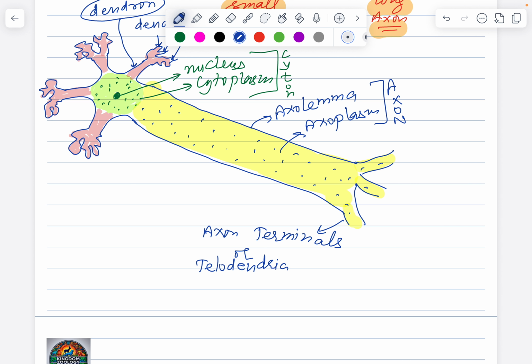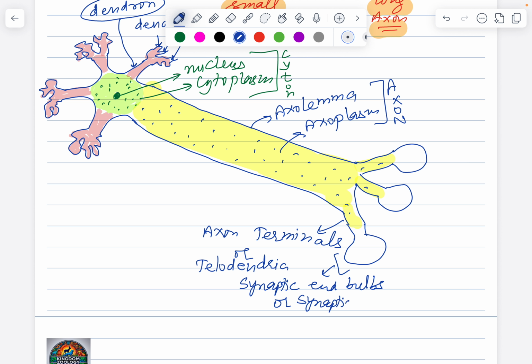All the telodendria finally finish in the form of rounded bulb-like structures like this. So these rounded bulb-like structures are called the synaptic end bulbs or the synaptic knobs.